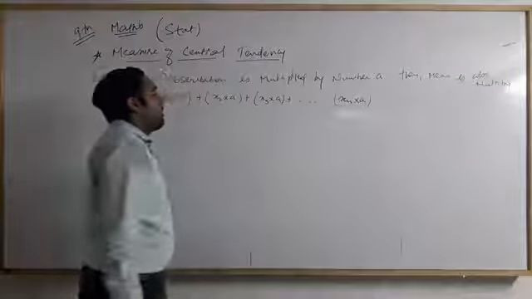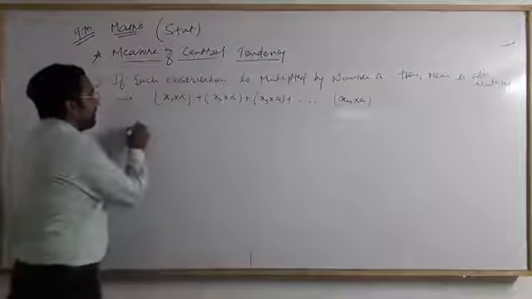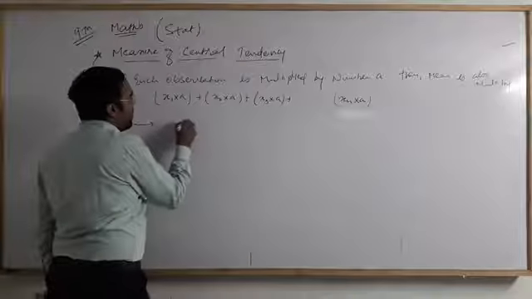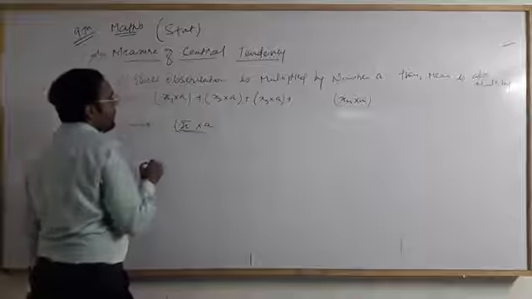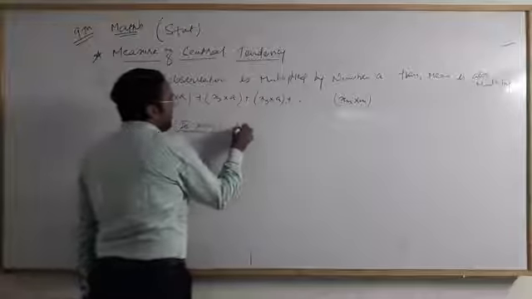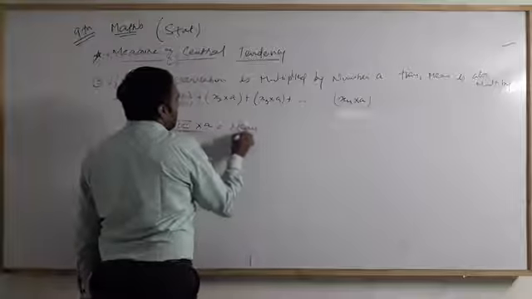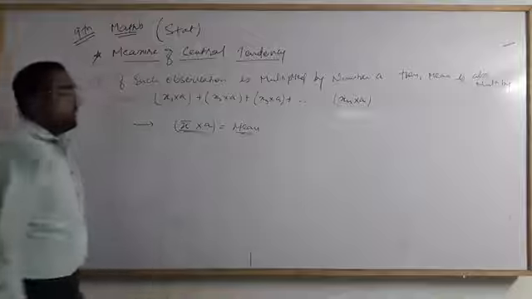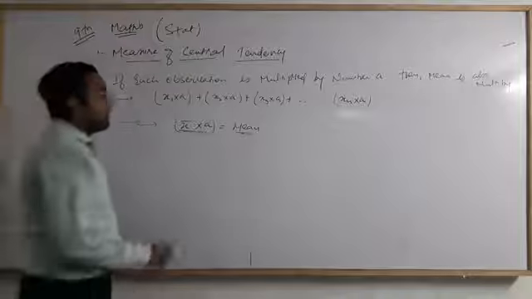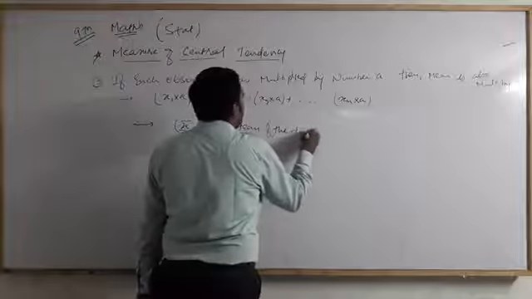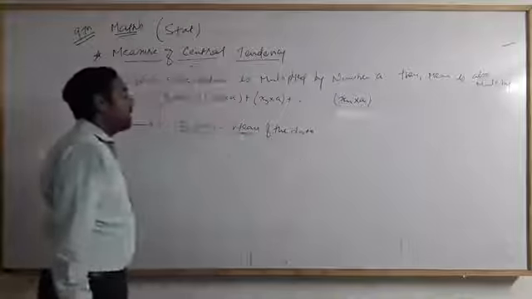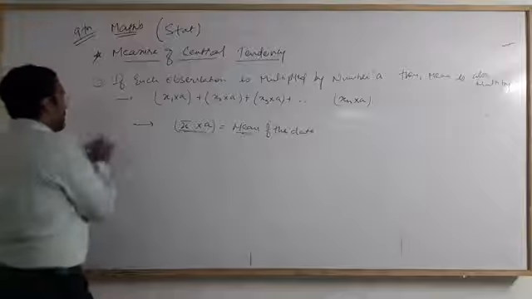So what I found is that the mean is always multiplied by a. My answer for the mean of the given data is x bar into a.